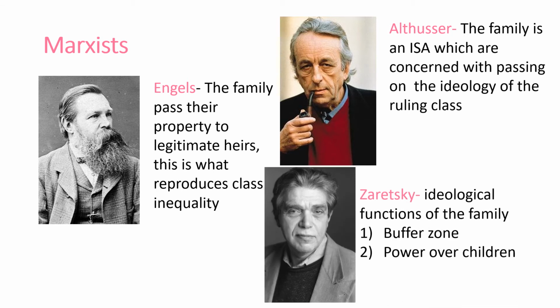And then we see Zaretsky. Now, Zaretsky is our new thinker here. Interestingly, Zaretsky talks about how, again, the family has an ideological function, but his ideological function is broken into two parts. So we have the buffer zone, or the family being seen as a safe haven. The family is a place where men can come home after a stressful day at work. The women and the family de-stress them, they calm them down. He has control over the family, which he may not have in his work role. This calms the man, so he then returns to work the following day.